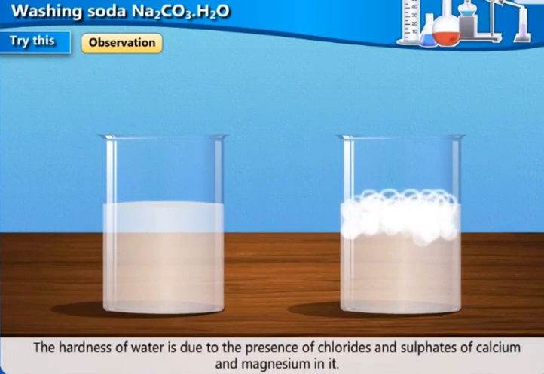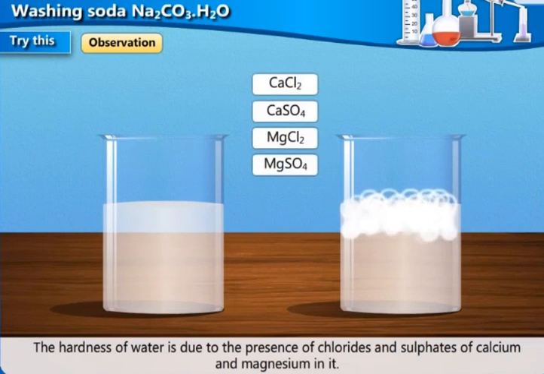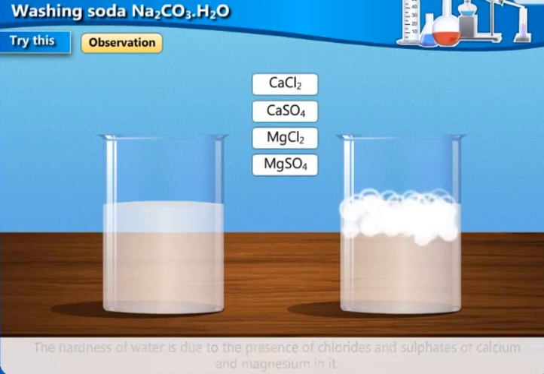The hardness of water is due to the presence of chlorides and sulfates of calcium and magnesium in it. So we have learned in your lower classes there are two types of hardness. You have temporary hardness and permanent hardness. If the water has permanent hardness, which is due to the chlorides and sulfates of magnesium and calcium, then it can be removed by adding washing soda.